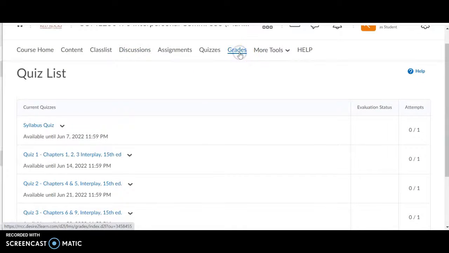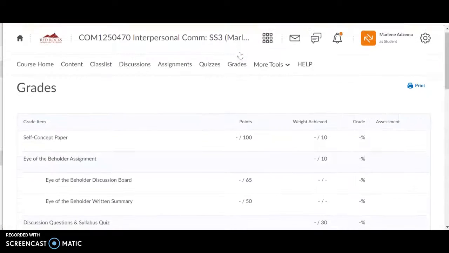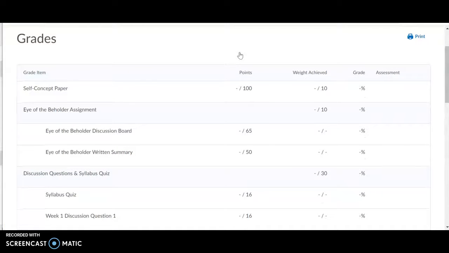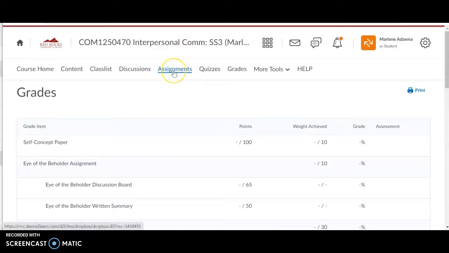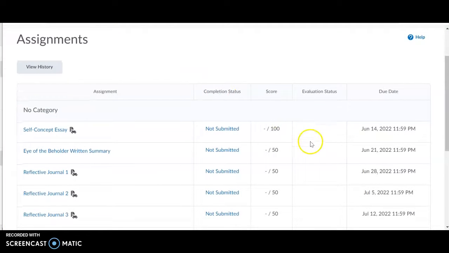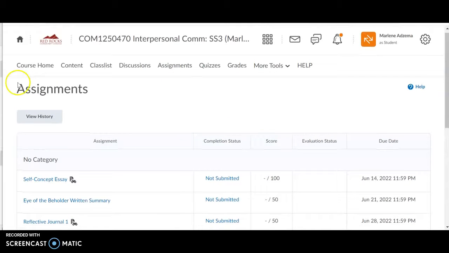And finally, here's the grades tab. And this is where I will post all of your grades for the class. You may see some comments over here in assessment. If I indicate I upload a rubric, which I do for the self-concept essay, you can find that rubric by clicking on the assignments tab. And once I've graded it, there'll be a little bubble over here that looks like a little speech bubble. If you click on that, then you'll be able to see my feedback. So I'll take us back to the course homepage.